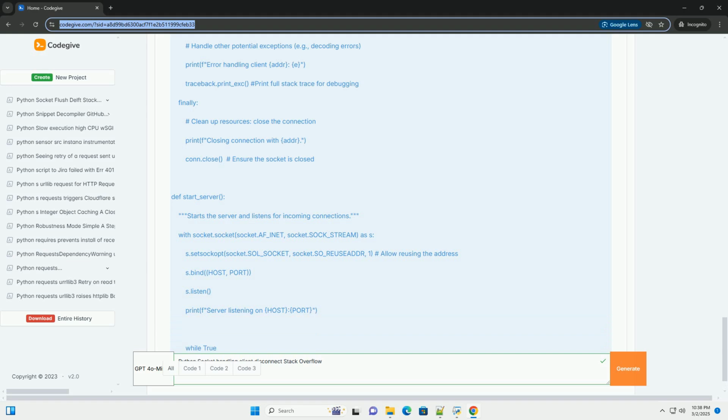Key improvements in the heartbeat example. Timeout detection: explicitly checks for timeouts based on the timeout value. Client list management: keeps track of active clients and removes them upon disconnection or timeout to prevent issues. Clean shutdown: handles KeyboardInterrupt for server shutdown and closes all client sockets to avoid resource leaks. Error handling: includes more robust error handling, especially when closing sockets that might already be closed.